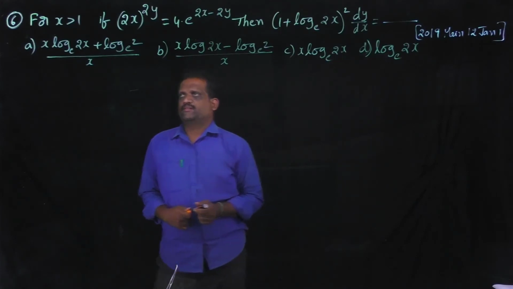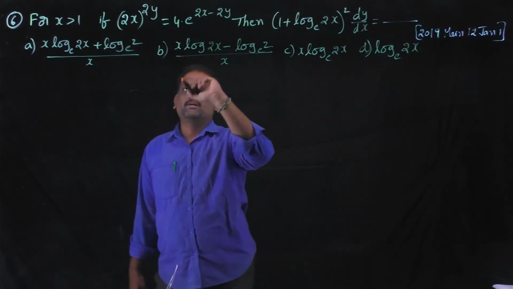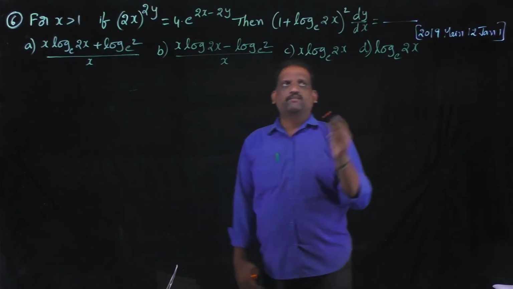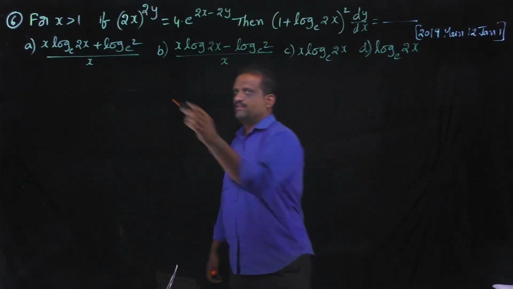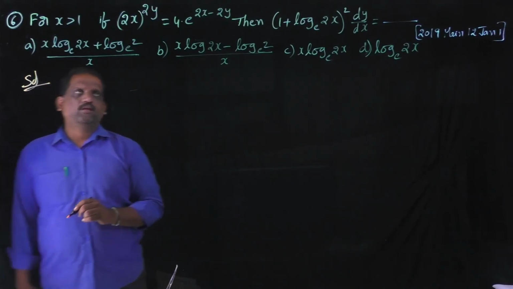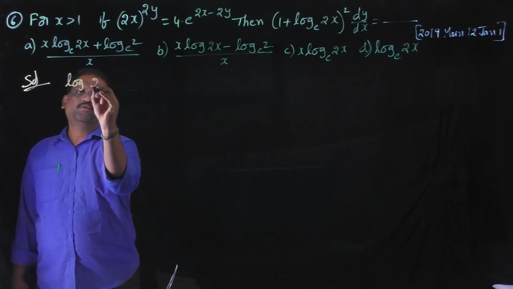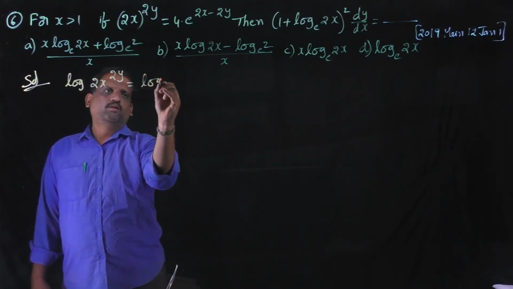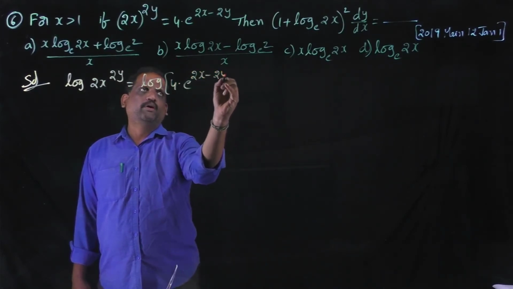Problem number 6. For x greater than 1, if 2x power 2y is equal to 4 into e power 2x minus 2y, then 1 plus log 2x base e whole square into dy by dx is equal to, these are the options. Solution: apply log on both sides for this function, then log of 2x power 2y is equal to log of 4 into e power 2x minus 2y.